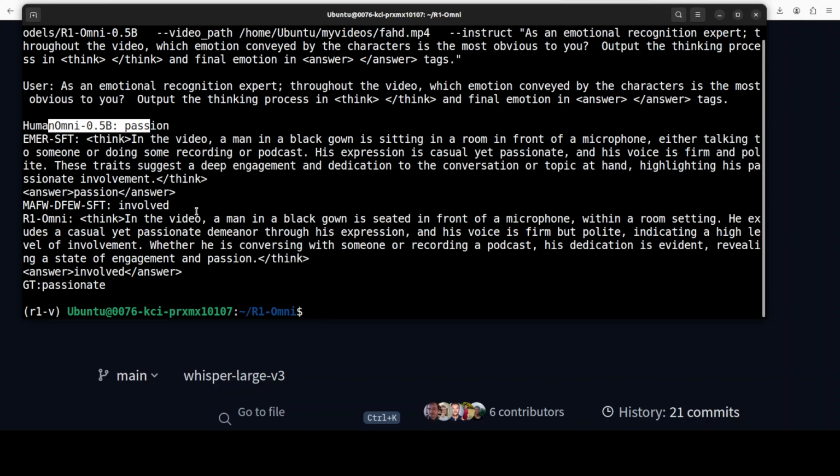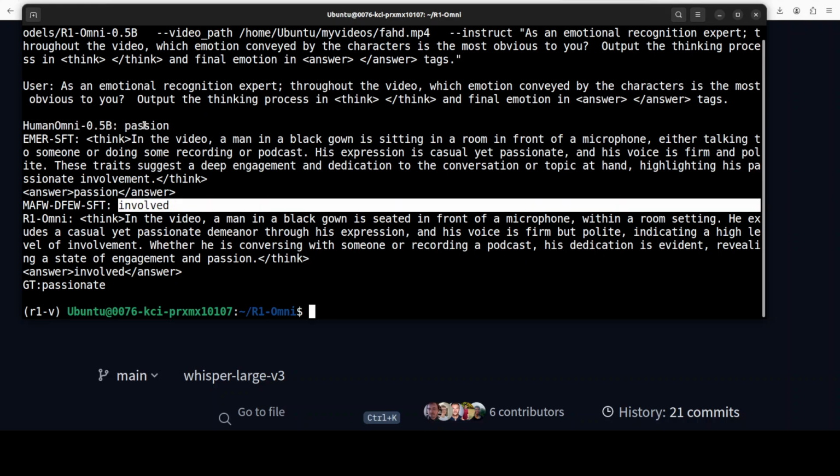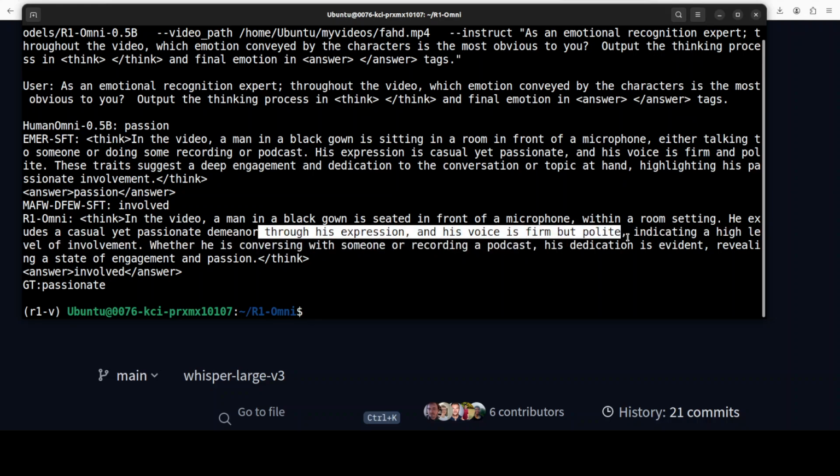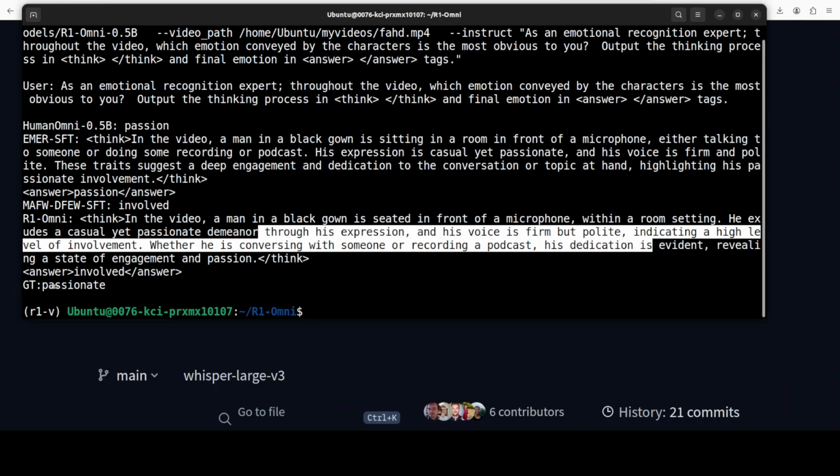So this is a thinking part which this R1-Omni has brought to this, and then this is a supervised fine-tuning model. It is telling us it is involved and passionate, and then this is another one which looks equally spot on, and then the answer is passionate. So I would say real good stuff. And let's just try one more video.